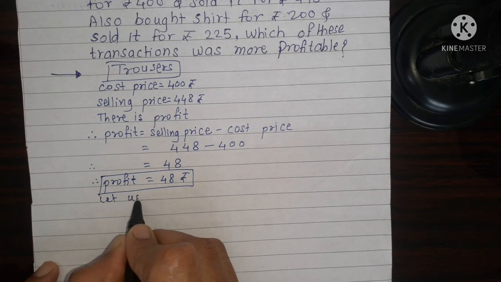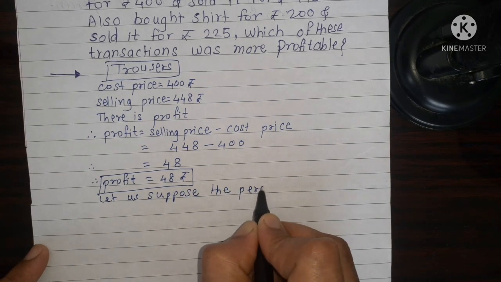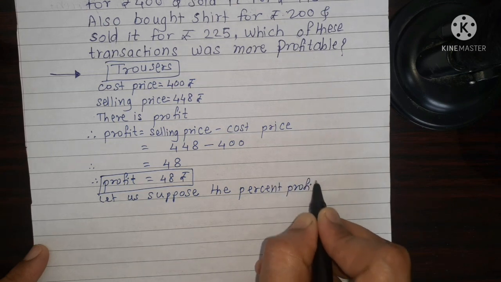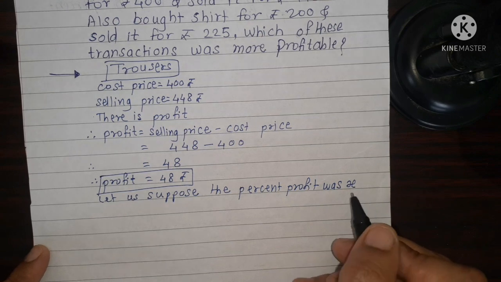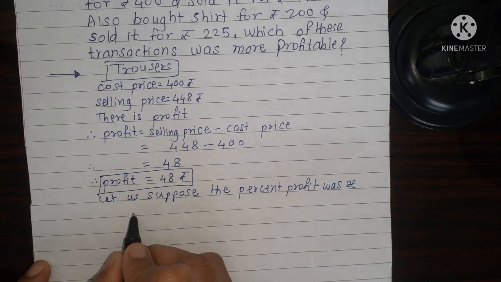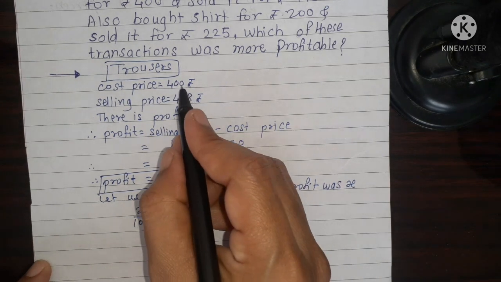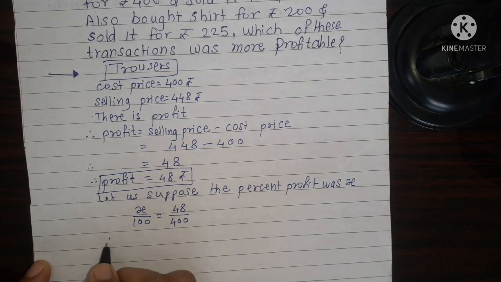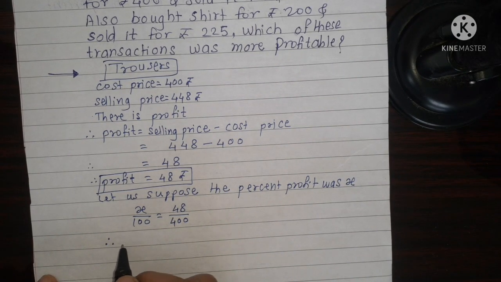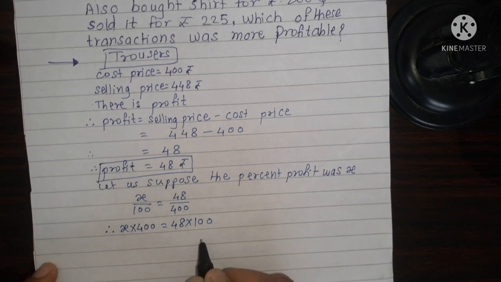Let us suppose the percent profit was X. We shall express the ratio of profit to total cost price in 2 forms. X upon 100 is equal, profit is 48 out of cost price is 400. We can obtain an equation. X multiply 400, taken a cross multiplication, 48 multiply 100.